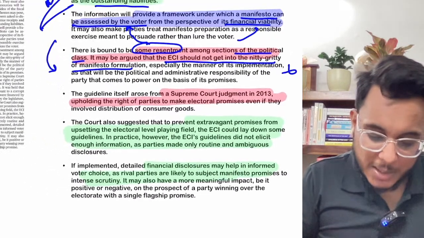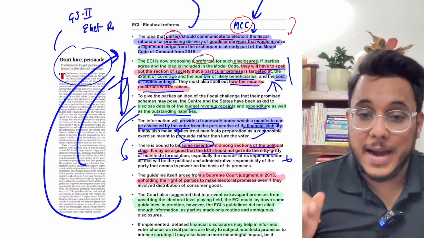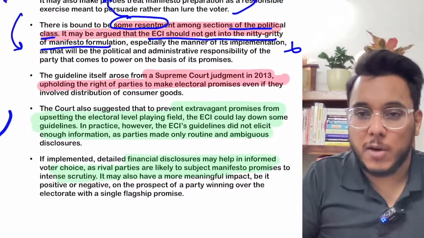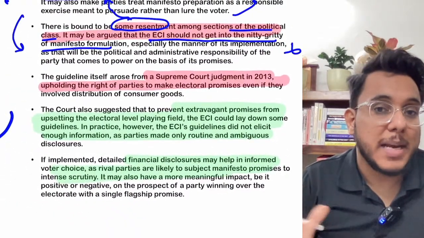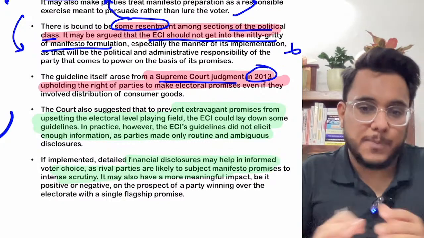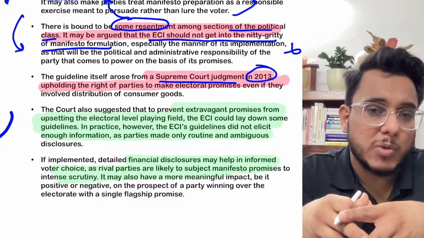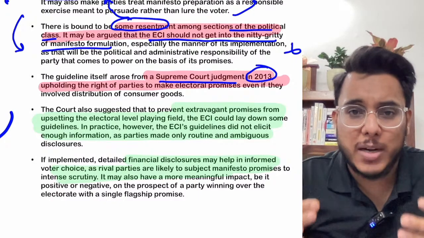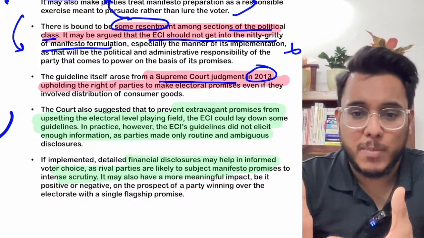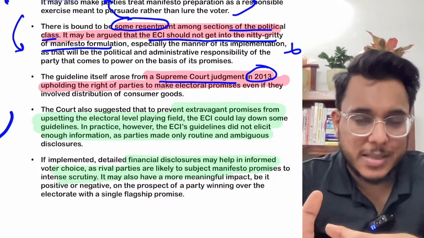Now, you see, such a decision taken by the Election Commission of India is very, very important. Why? Because there was the S. Subramaniam judgment of 2013 given by the Supreme Court. Now, what is this judgment? This petition was raised in 2013, where it was asked whether a political party can promise freebies, such as water coolers, mixer grinders, etc., or not.